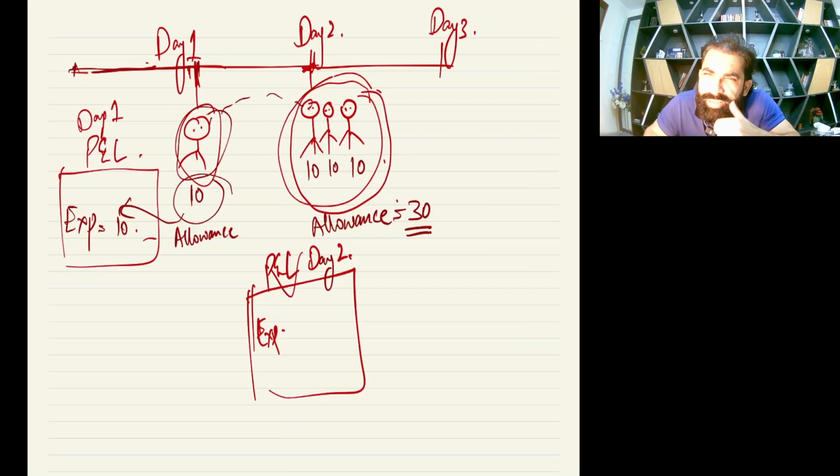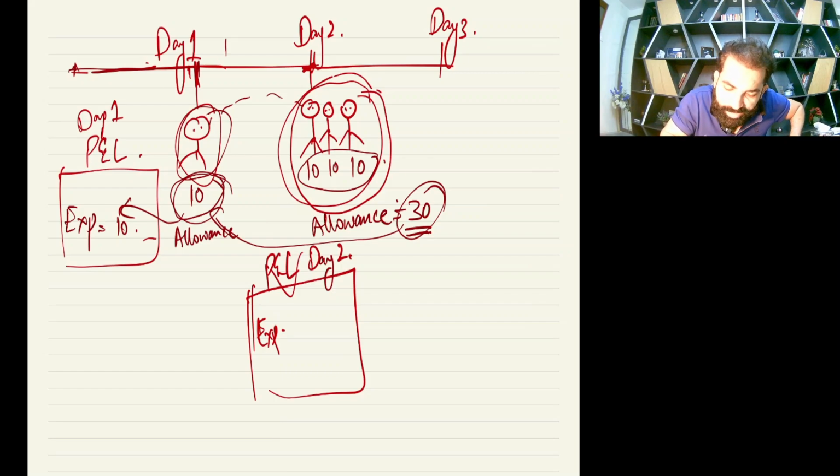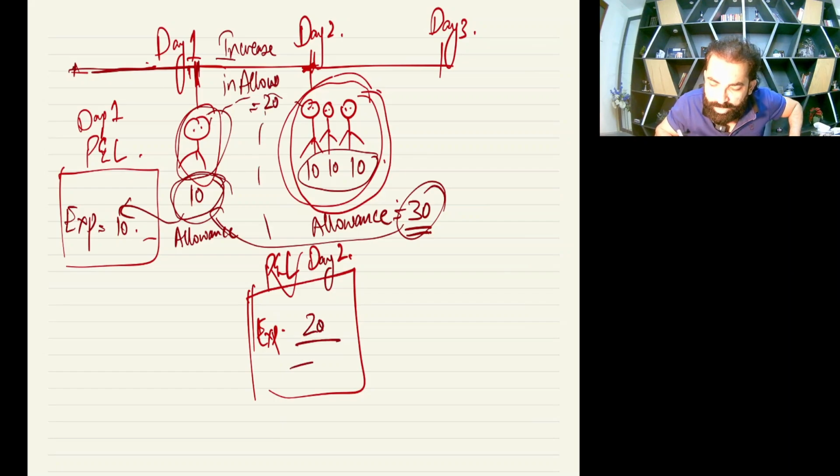Should we book the complete 30,000 as an expense? No, because out of this 30,000 we have already booked 10,000 in the previous day's P&L. So in day 2 we are going to just book the movement. For day 2 your opening allowance is 10,000 and closing allowance is 30,000, so the increase in allowance of 20,000 will go in the P&L of day 2.